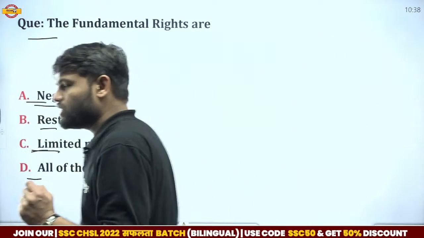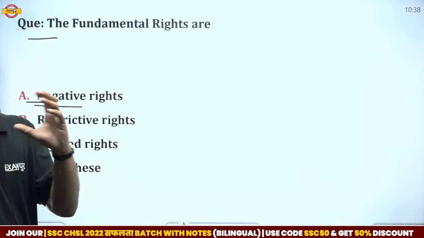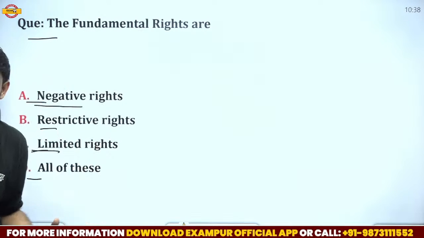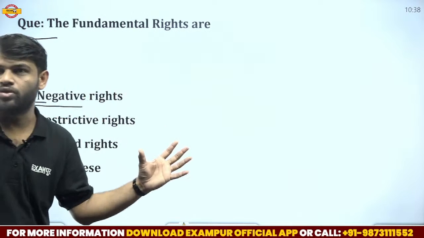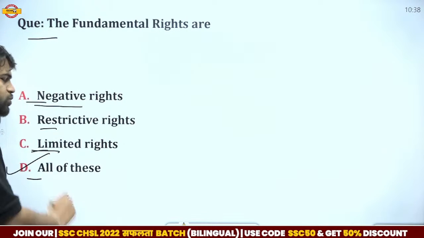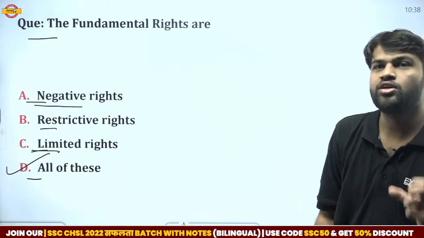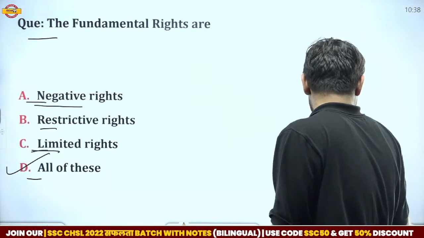So guys, always remember that fundamental rights are negative in nature. They can be restricted. They are not complete and absolute. They can be restricted and they are limited, not full. So the correct answer is option D, which means all of the above. All of the above is the correct answer to this question. Now move on to another question. Here we have another question.